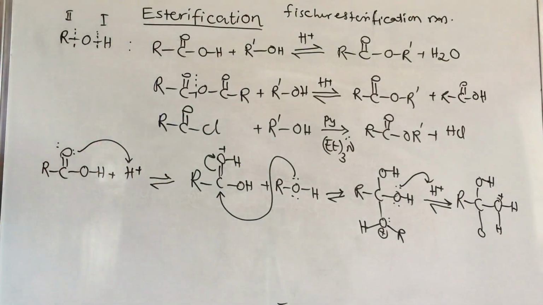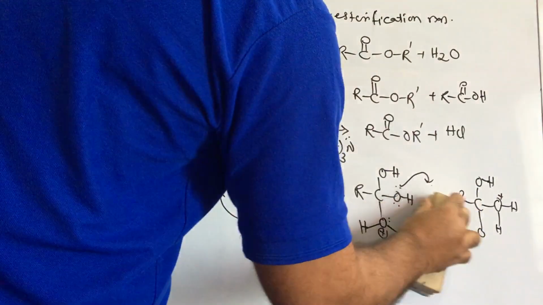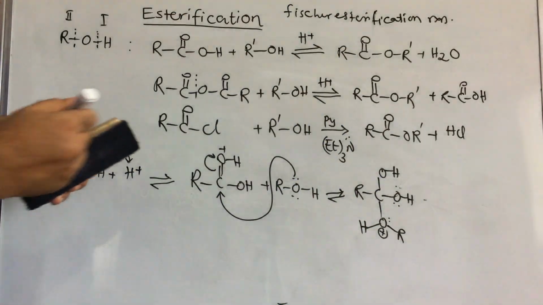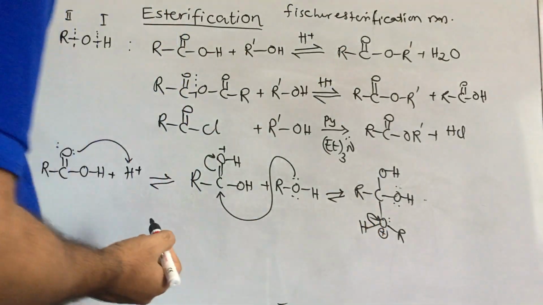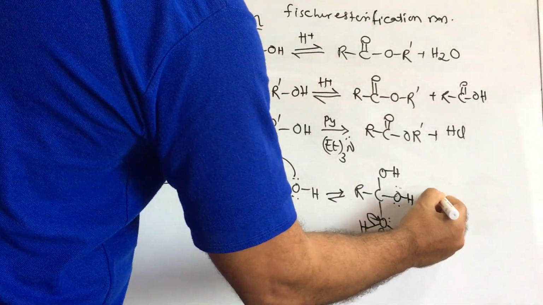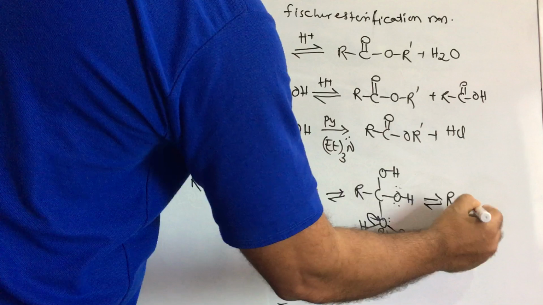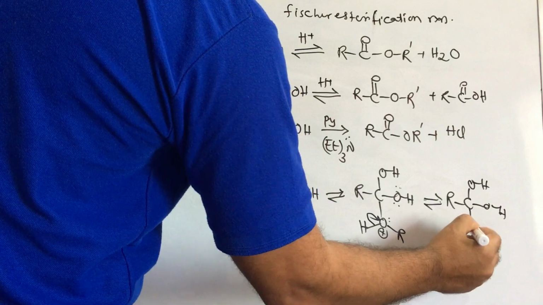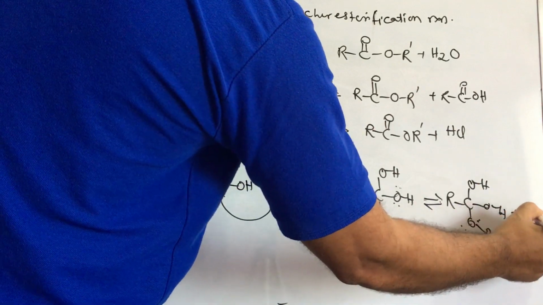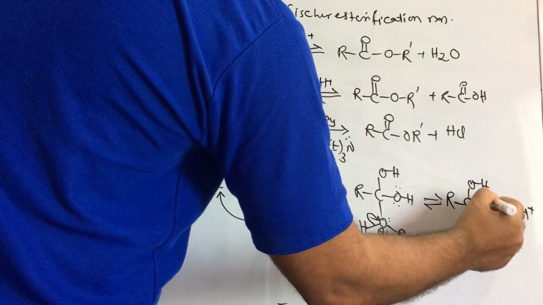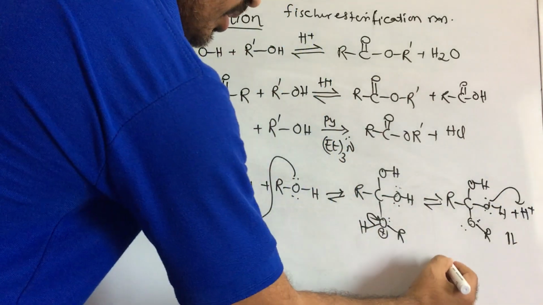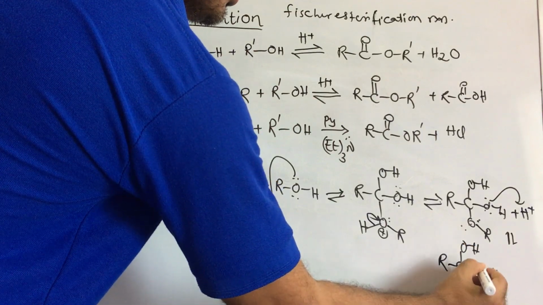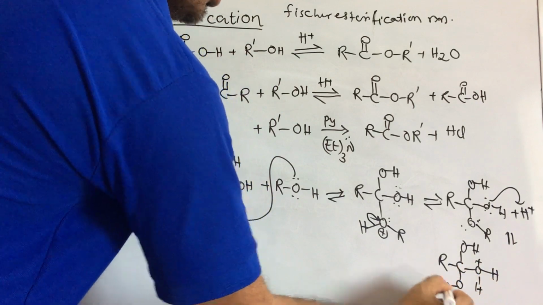Sorry, one minute, I made one small mistake. First we will remove this, because two positive charges are there. So first we will remove the positive charge. This will be converted into the negative and positive neutral form, and then convert into RCOH and OHOR. This will be the lone pair. Now the H plus here is eliminated. Now in this step, this lone pair will take this H plus and convert into ROH, OH, H, and here a positive charge, this will be OR.